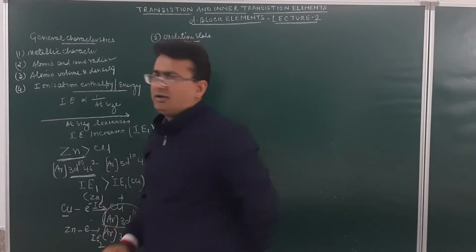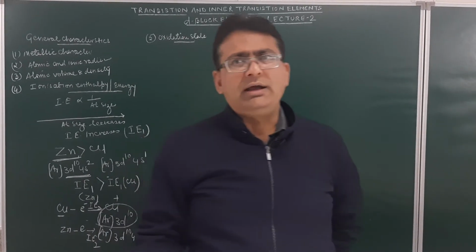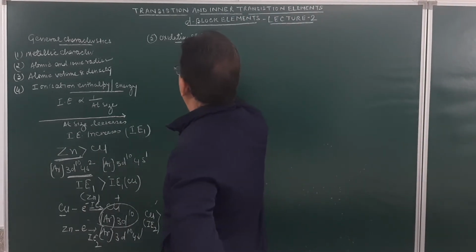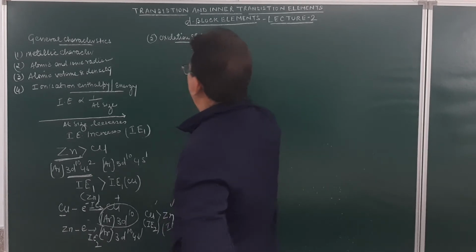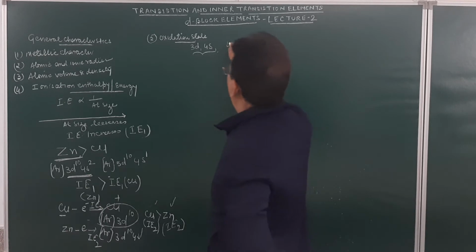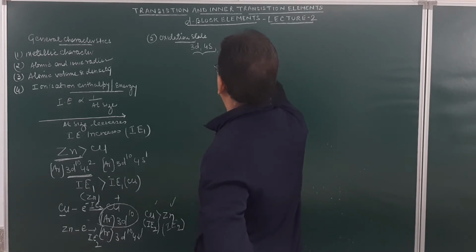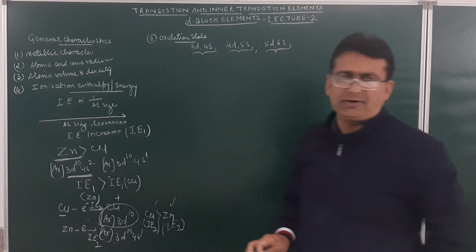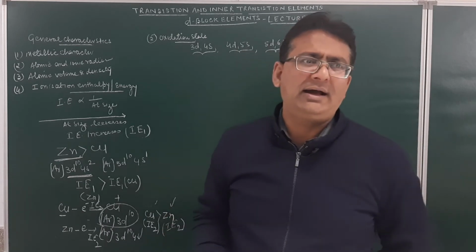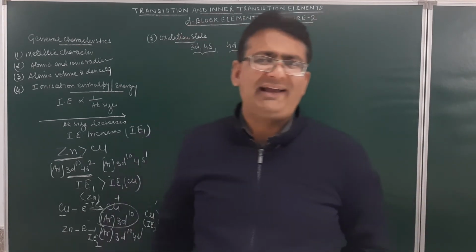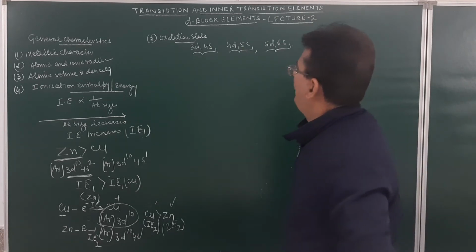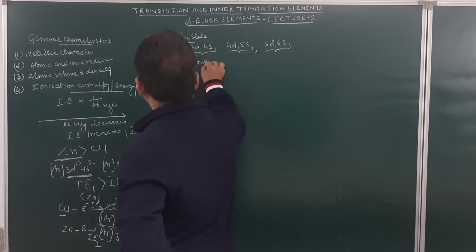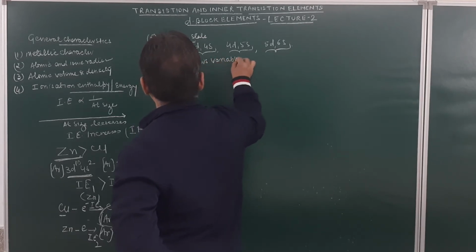Now, if you look at the members of the transition elements, the 3d series, 4d series, just see over here, the energy of 3d and 4s are almost similar. Then the energy of 4d and 5s is almost similar. The energy of 5d and 6s will almost be similar. So, due to the similarity in the energy of the d orbital and the outer s orbital, they show variable oxidation state.